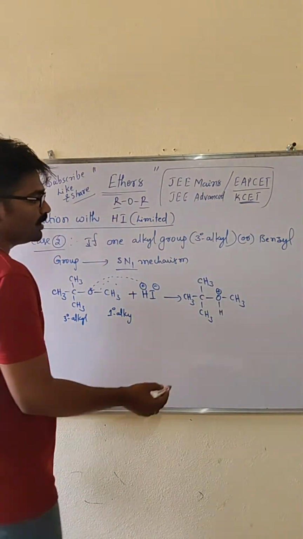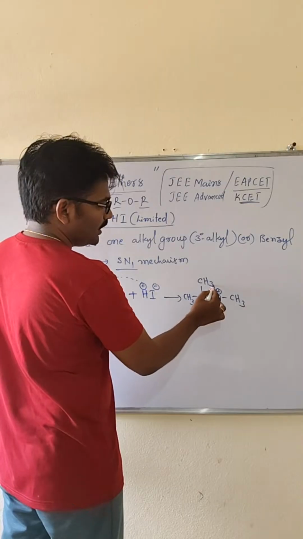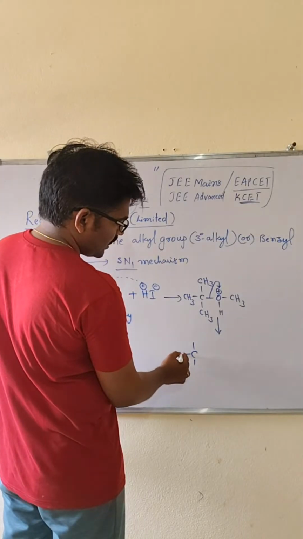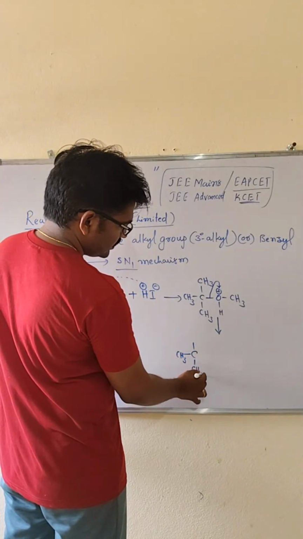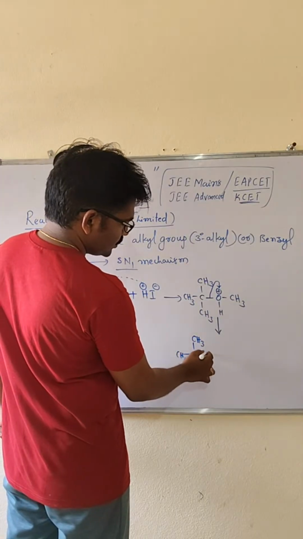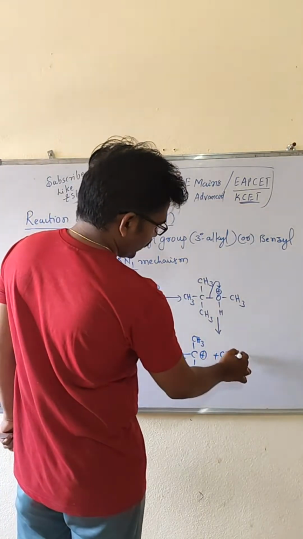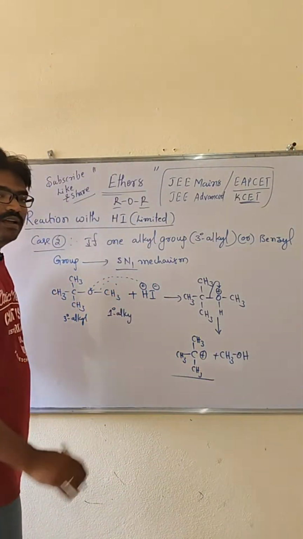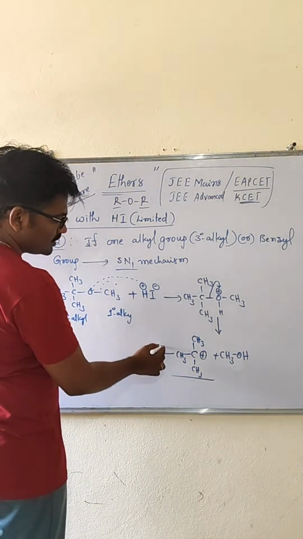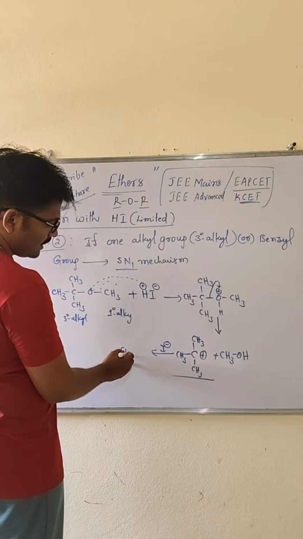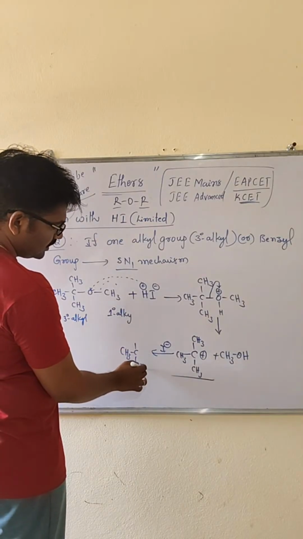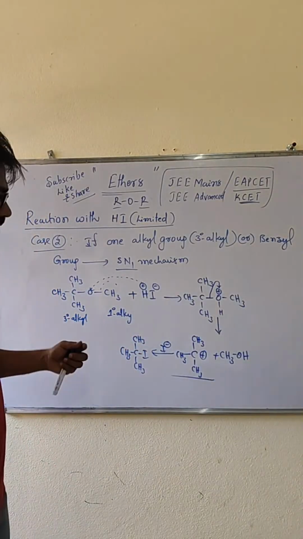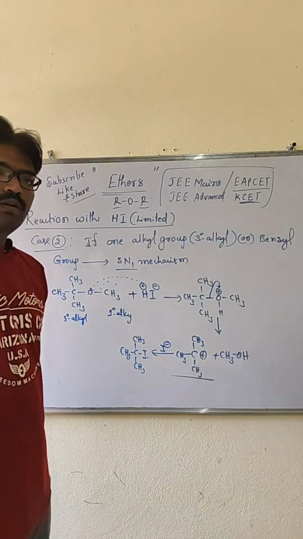Here the leaving group departs, and the electrons shift completely towards it, so a carbocation is formed: (CH3)3C plus, and CH3OH will be formed. Where the tertiary group is, the carbocation is formed. The carbocation attaches with the nucleophile I minus, giving tertiary butyl iodide. So in this case also, one alcohol and one iodide will be formed.